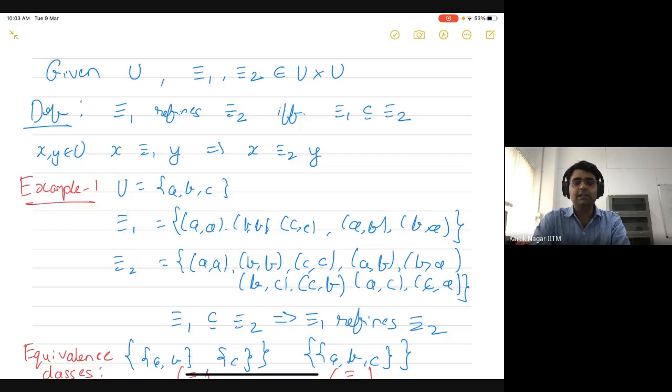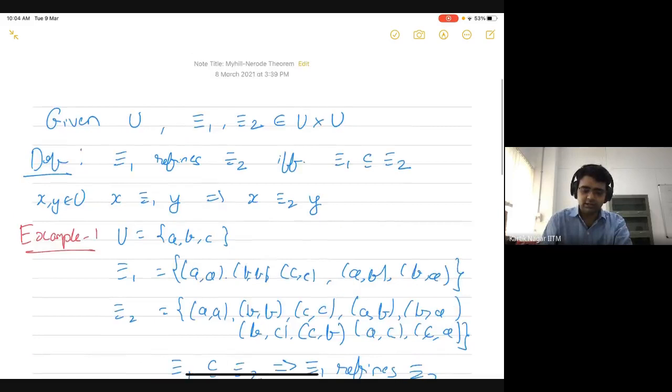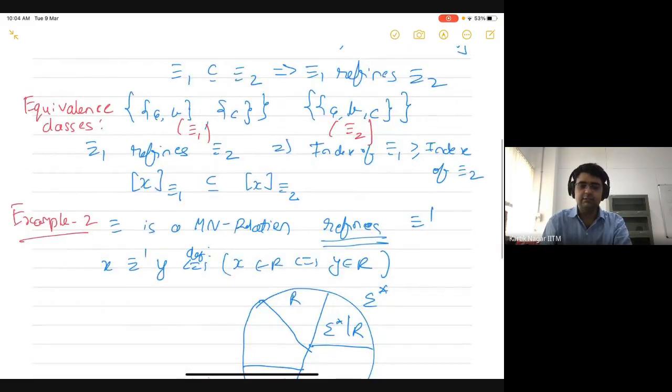But relation two may have more tuples, so more elements may be related to each other. If relation one and relation two are both equivalence relations, then we saw using examples that the index, or the number of equivalence classes, of relation one will be at least as many as that of relation two. It means that the index of relation one will be greater than or equal to the index of relation two.